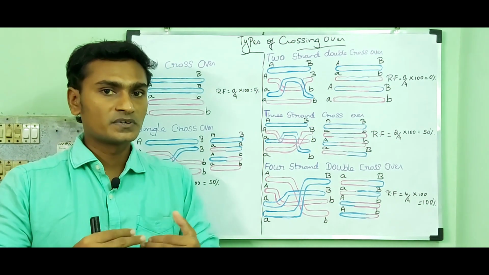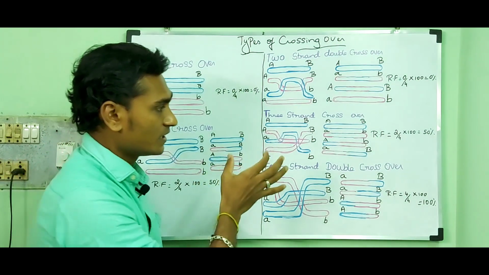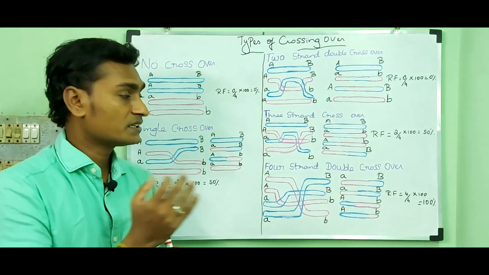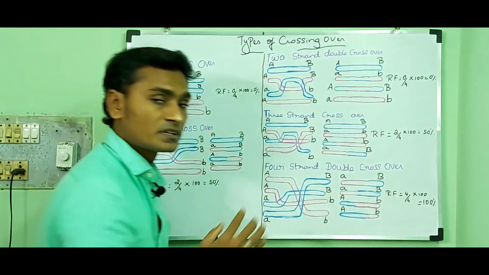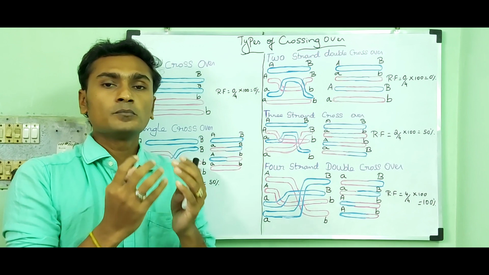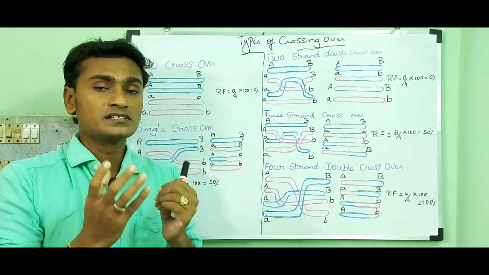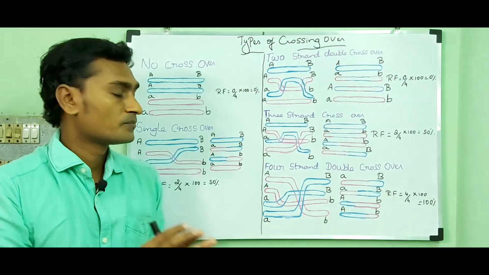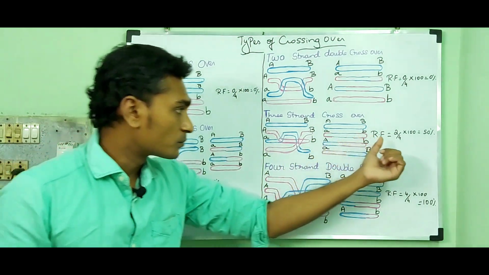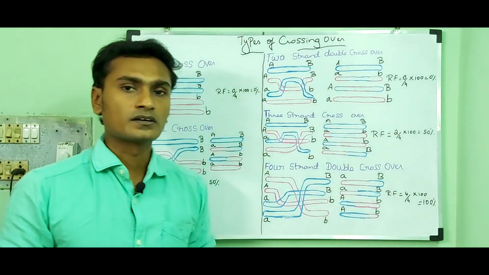Once again I repeat that statement. Here it has to produce three recombinants, but it produces only two. The reason is when the newly formed recombinant chromatid is crossing over with non-recombinant chromatids. That is why it produces two recombinants.